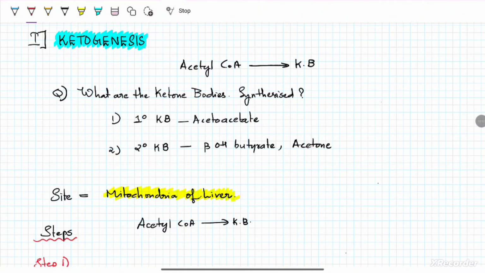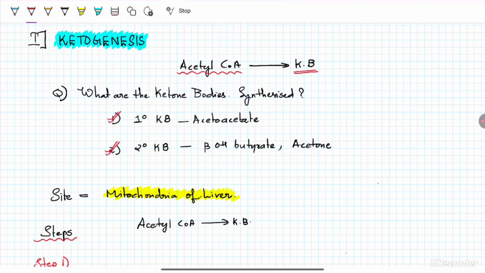Next we will discuss ketogenesis. For ketogenesis, as discussed earlier, the acetyl-CoA is getting converted to form your ketone bodies. So what are the ketone bodies that are synthesized? The ketone bodies mainly രണ്ടായിട്ട് classify ചെയ്യാം. Primary ketone body and secondary ketone body.